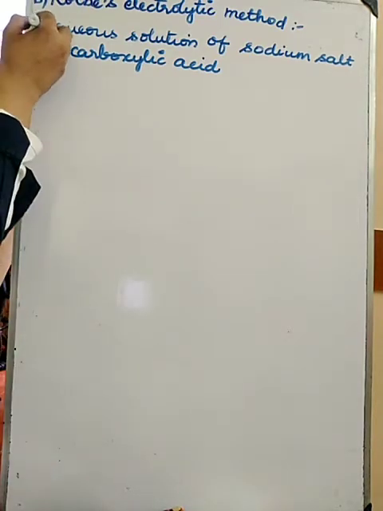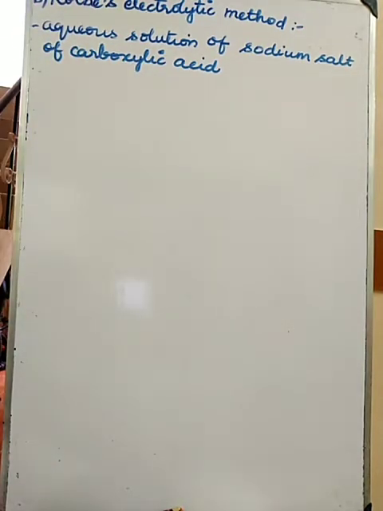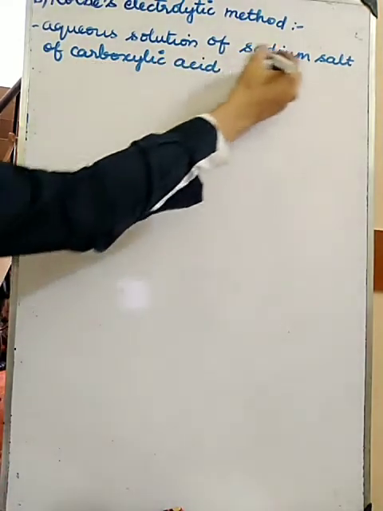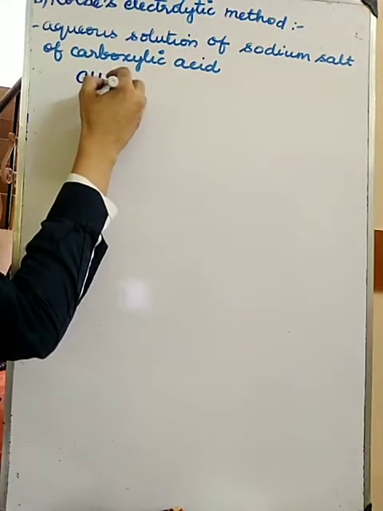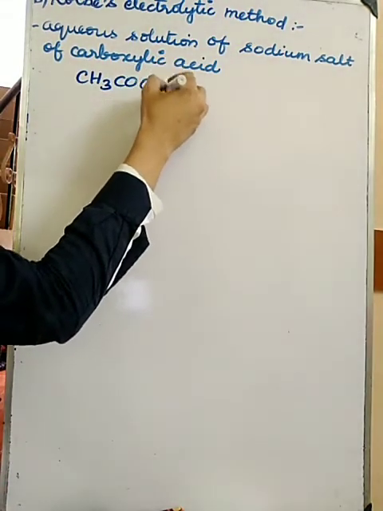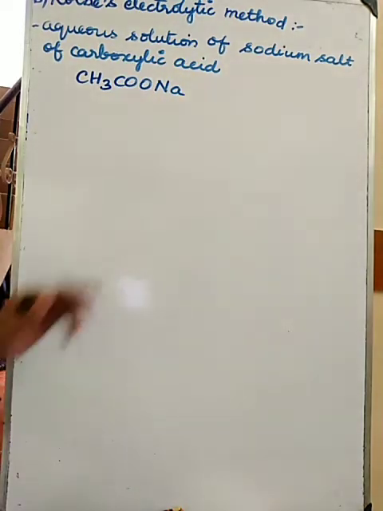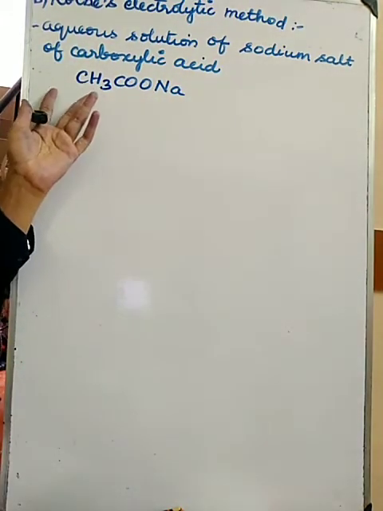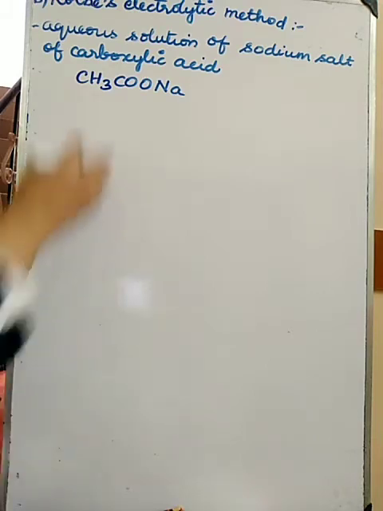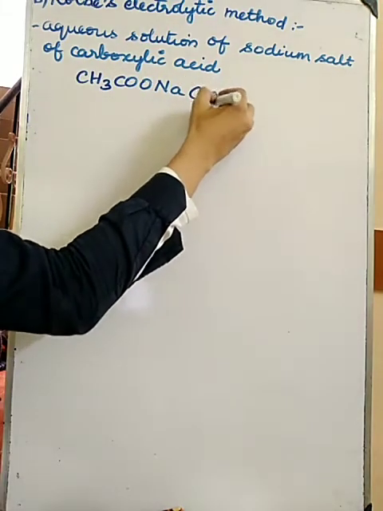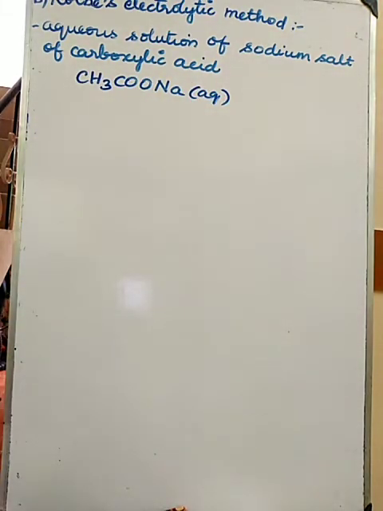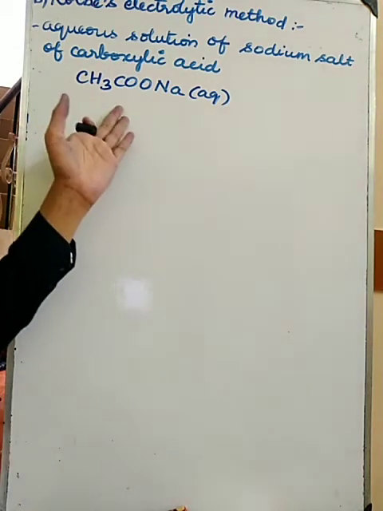Aqueous solution of the sodium salt of a carboxylic acid means, for example, CH3COONa. This is one sodium salt of a carboxylic acid. Aqueous solution means we are going to take it in the aqueous state, that is, mix it with water.